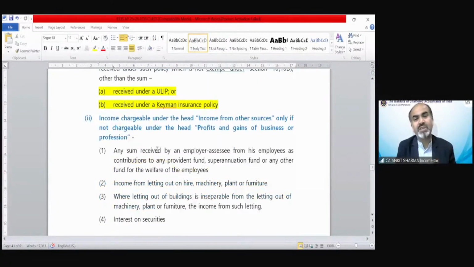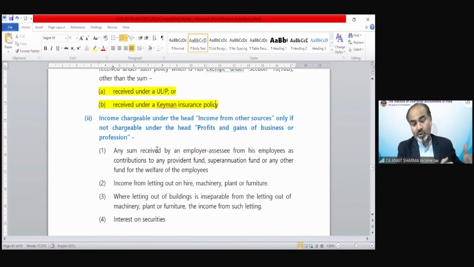Now the other provisions are incomes chargeable under the head income from other sources only if not chargeable under the head PGBP. So following are the incomes which are going to be charged under income from other source, but only in those cases when these are not going to be taxed under the PGBP head.